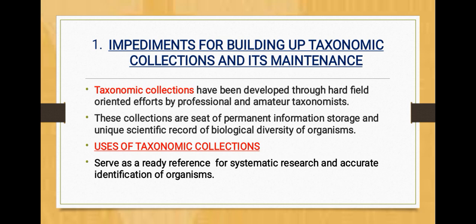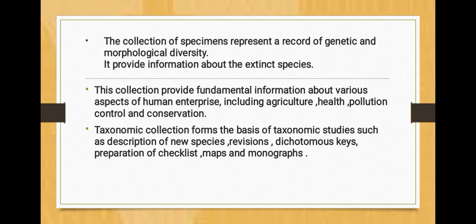Taxonomic collections have been developed through hard field-oriented efforts by professional and amateur taxonomists. These collections are a seat of permanent information storage and a unique scientific record of the biological diversity of organisms. Uses of taxonomic collections: they serve as a ready reference for scientific research and accurate identification of organisms. The collection of specimens represents a record of genetic and morphological diversity.